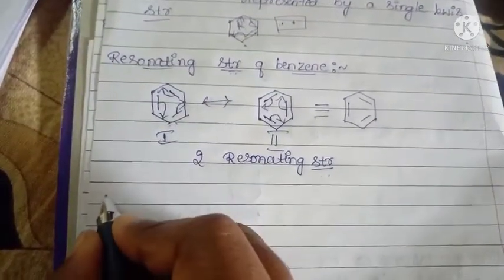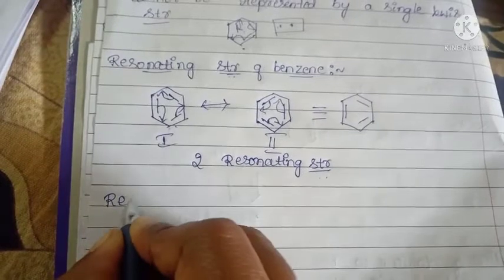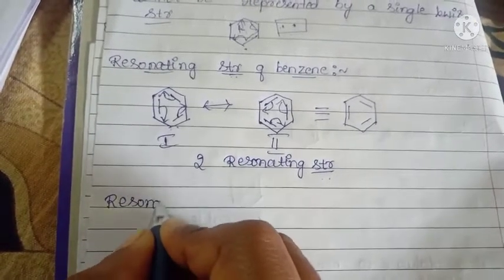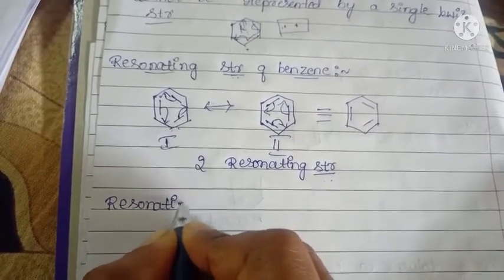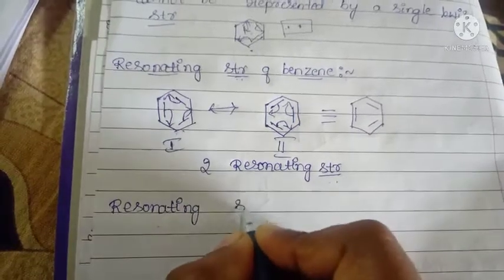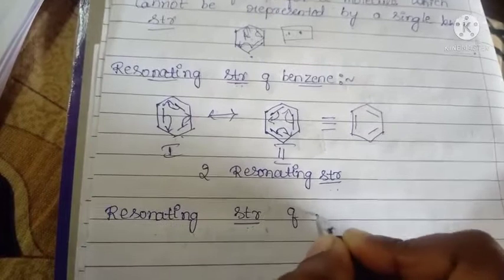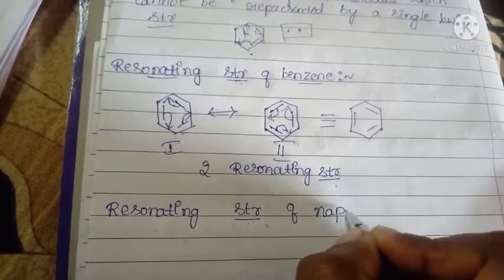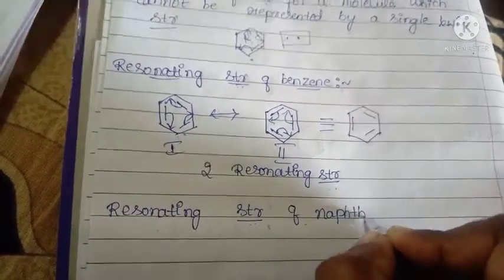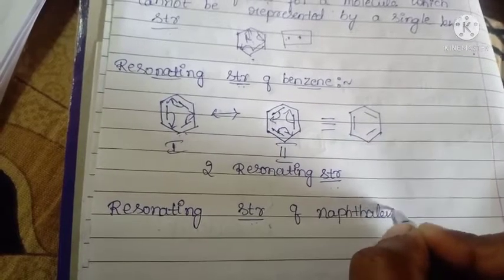Second one is the resonating structure of naphthalene.